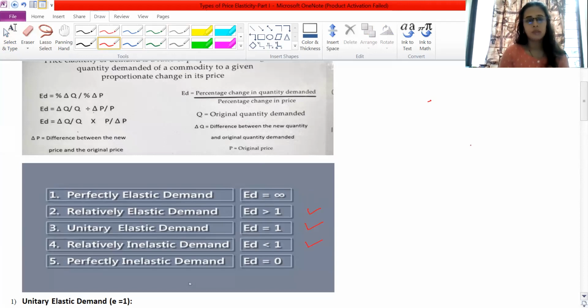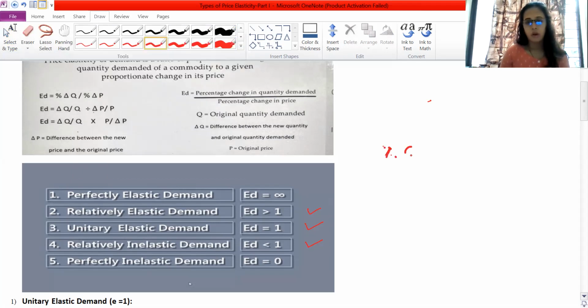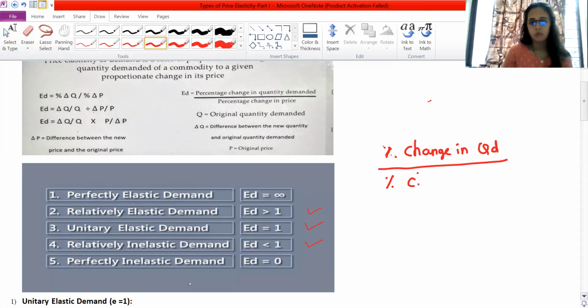As we have already discussed how we get the formula, again I will tell you. See, we know that elasticity is percentage change in quantity demanded upon percentage change in price. In every lecture, I have explained this formula. This is very important. Just don't memorize it.